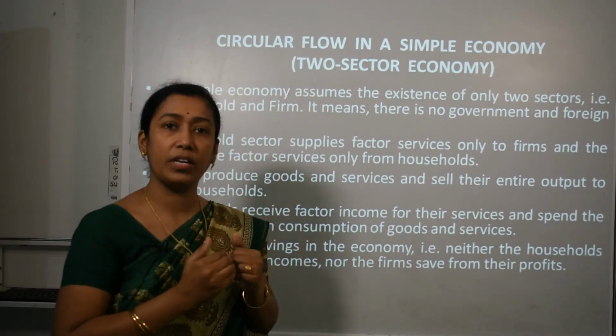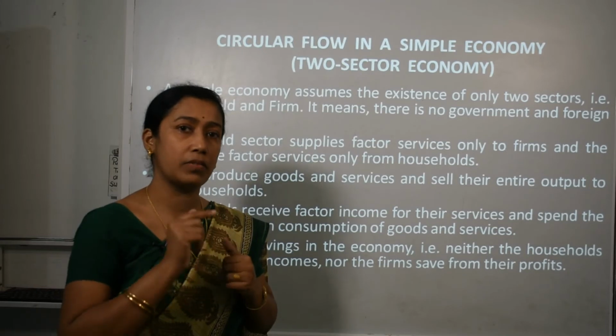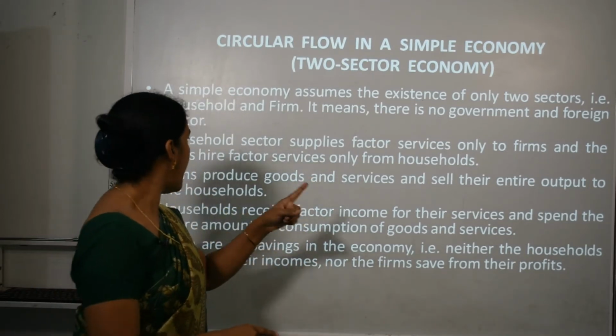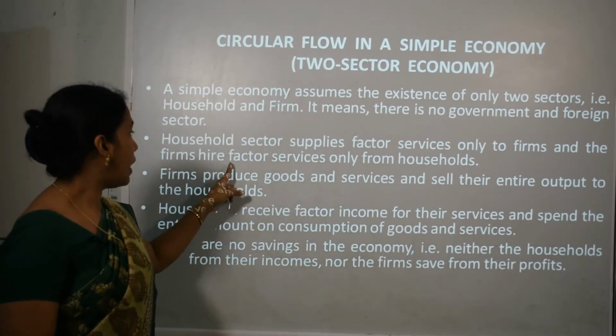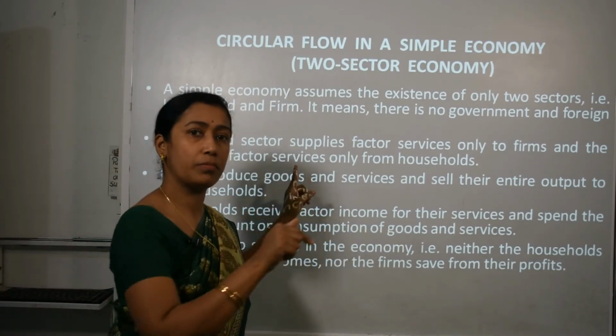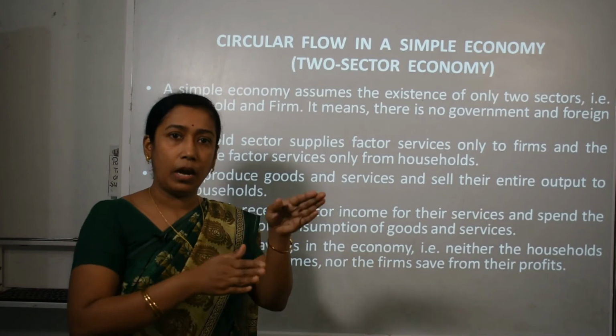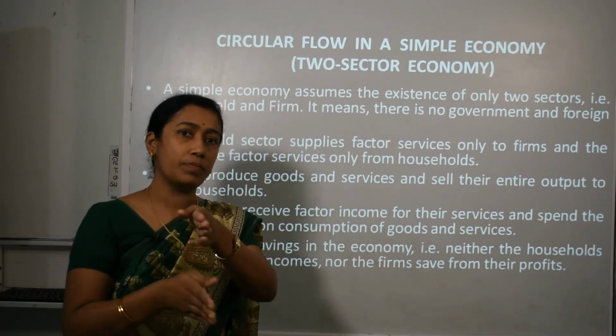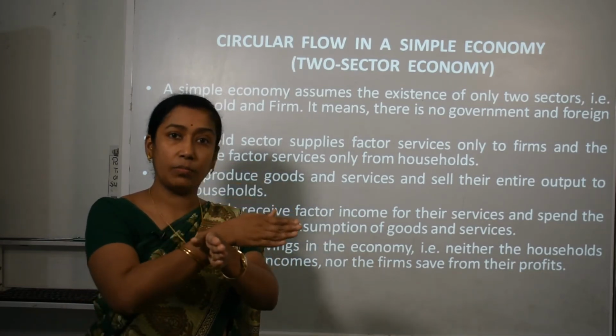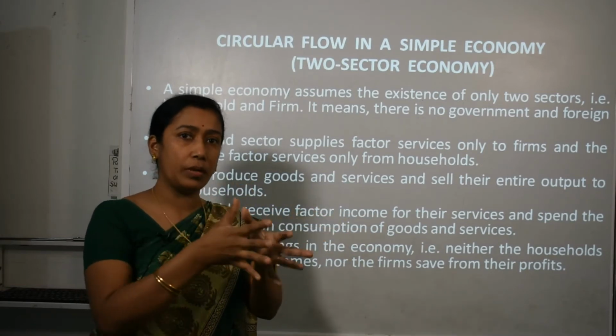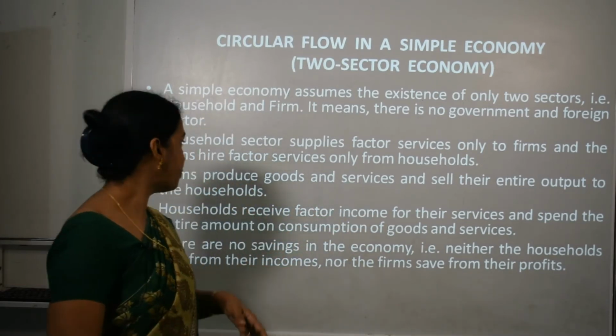The worker is providing their services only to firms, and the firms also hire factor services only from the household. So both are interdependent. Household gives their services to firms, in return firms give them goods and services. Both of them depend on each other.